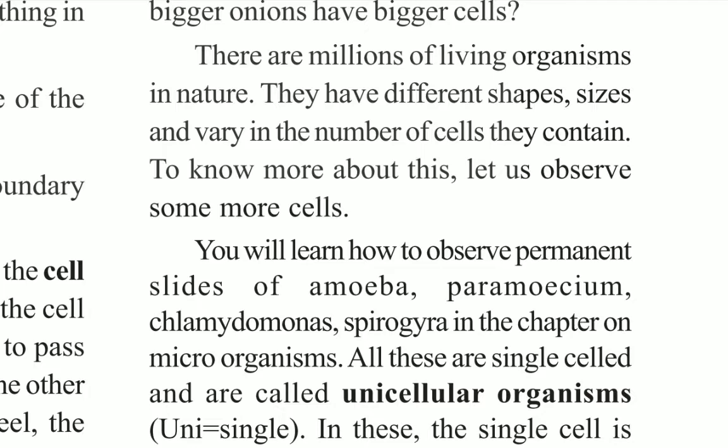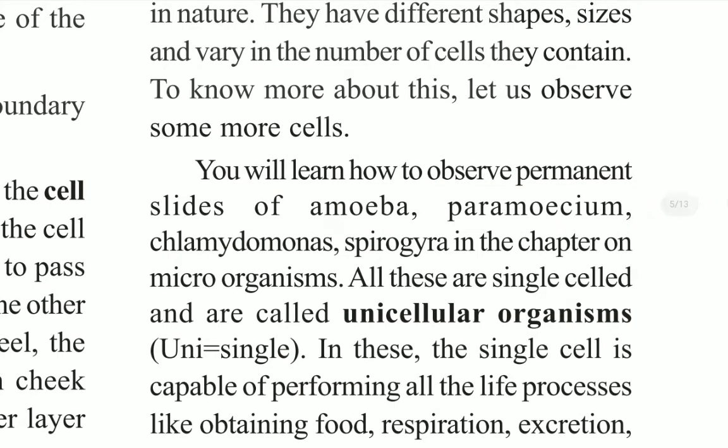If you observe amoeba, paramecium, Chlamydomonas, these are different kinds of microorganisms. These all have only one cell. Because of this reason they are called single-celled or unicellular organisms.